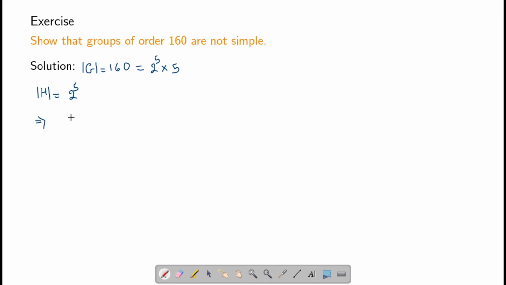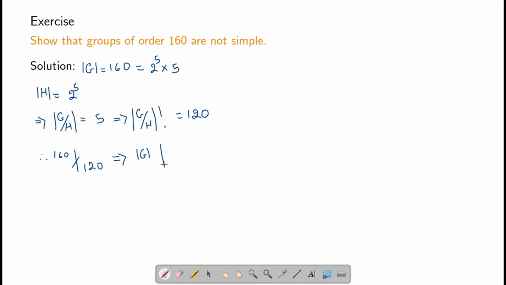This means that the index of H in G will be 5. This tells us that 5 factorial is 120. We know that 160 does not divide 120, which means that the order of G does not divide the order of G by H factorial.